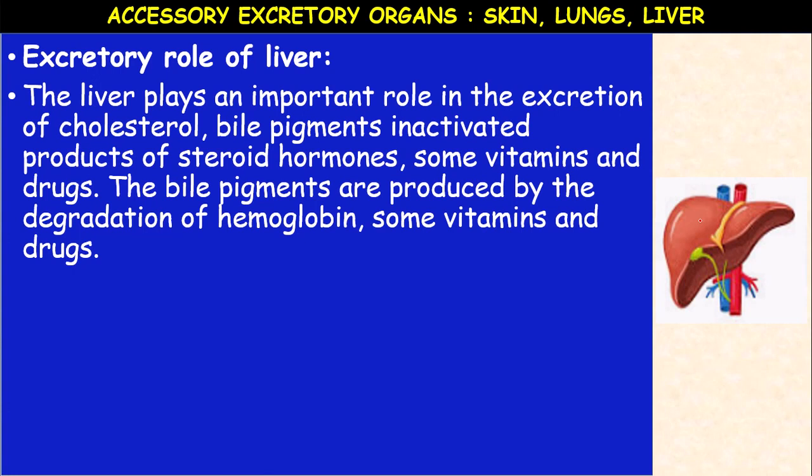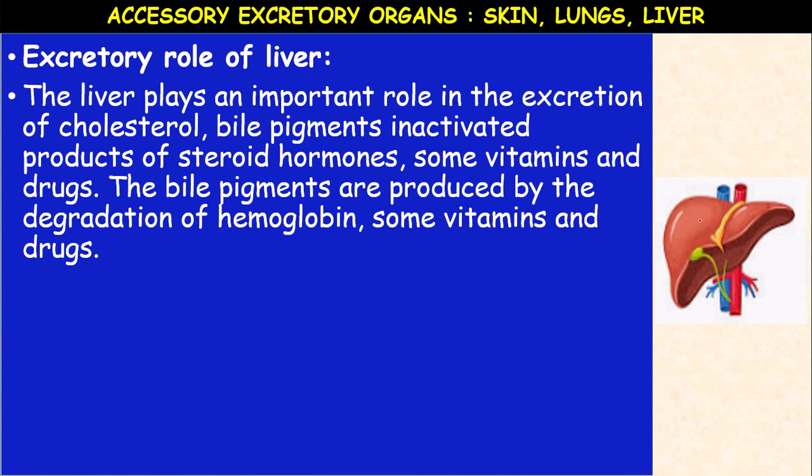The liver plays an important role in the excretion of cholesterol, number 1. Number 2, bile pigments, inactivated products of steroid hormones, some vitamins and drugs. These are all waste materials, the waste products after usage. The bile pigments are produced by the degeneration of hemoglobin.